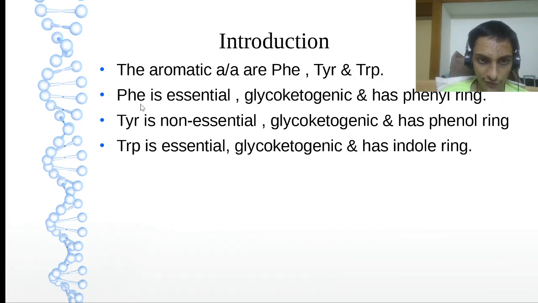And phenylalanine has a phenyl ring. Tyrosine has a phenol ring. Just one letter difference. See now, here Y is there, here O is there. When the letter O comes, it is a phenol ring. So what will be the difference? Just one hydroxy group between phenylalanine and tyrosine. And tryptophan will have an indole ring. But all are glycoketogenic. That's it.